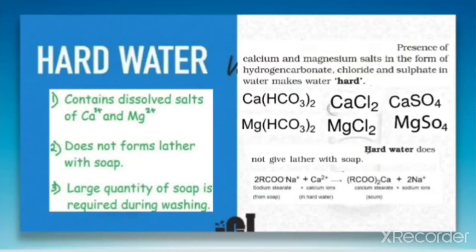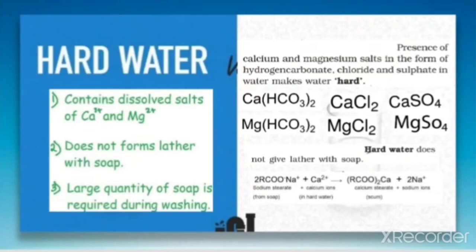So these 3 points are important points for hard water. What is hard water? The water which contains the dissolved salts of calcium and magnesium ions is called hard water, and it does not give lather with soap, and a large quantity of soap is required during washing. So these 3 important points are there for hard water.